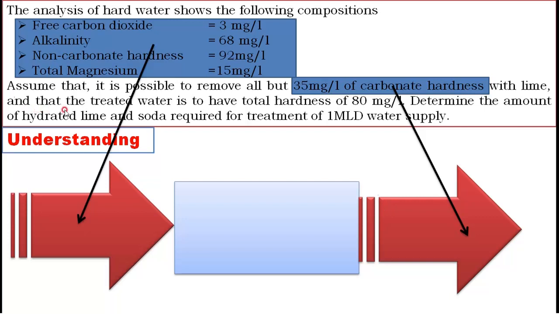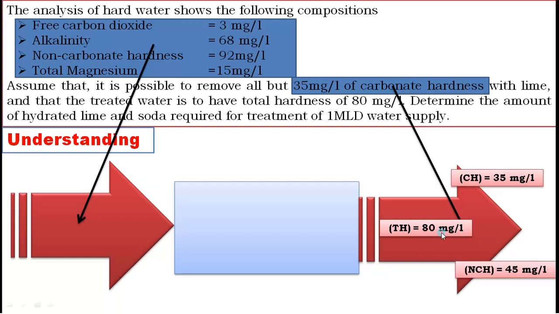Now the treated water is to have a total hardness of 80 mg per liter. Here this 35 mg per liter of CH is not removed, but the second sentence says that total hardness is 80 mg per liter. Okay, total. Then if this is the temporary hardness and this is the total hardness, what will be the non-carbonate hardness or permanent hardness? That is this minus this, that is 45 mg per liter.